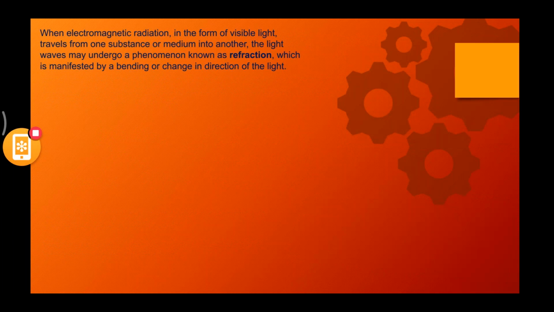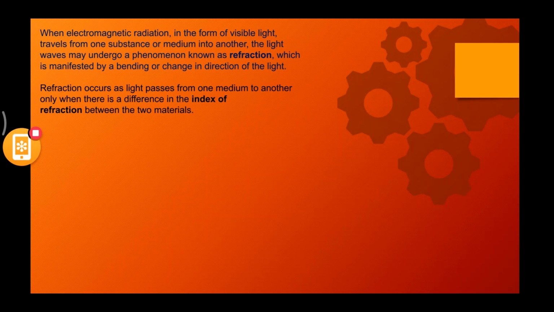Okay, now let's talk about refraction. So when electromagnetic radiation in the form of visible light travels from one substance or a medium into another, the light waves may undergo a phenomenon known as refraction, which is manifested by a bending or change in direction of the light. Now forget about the definition. Let's understand this in the form of a diagram. Now look at this diagram. But before that, forget about this. We will discuss this again once we see the ray diagram.